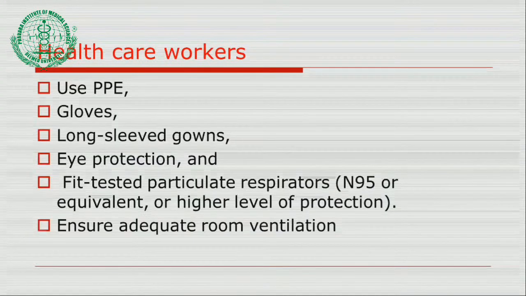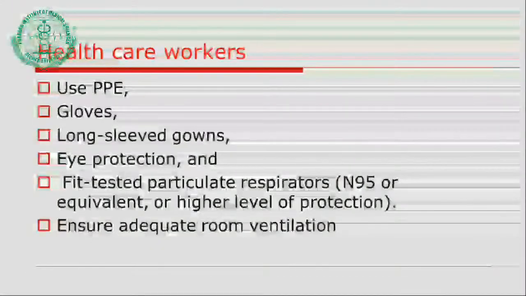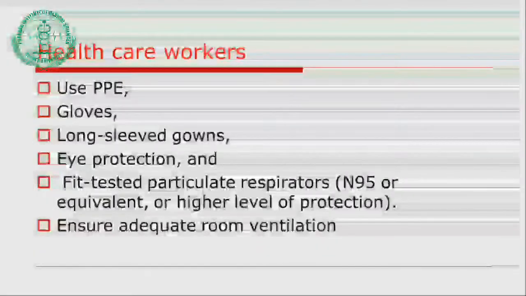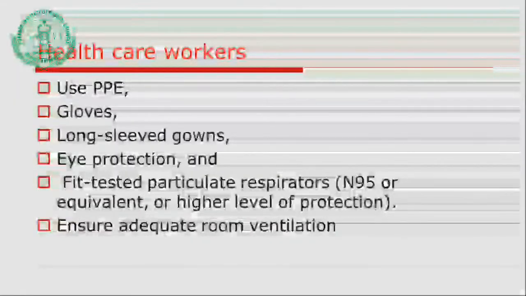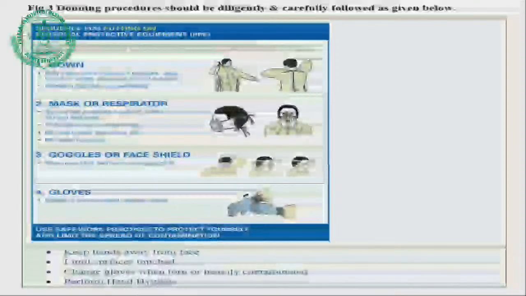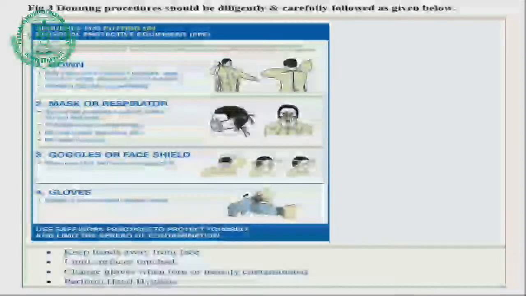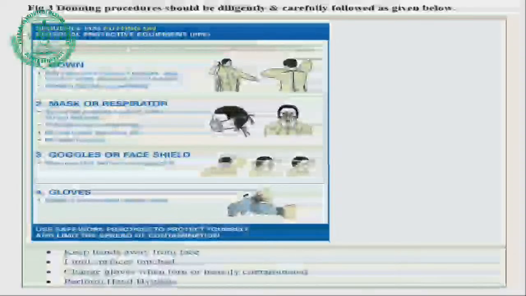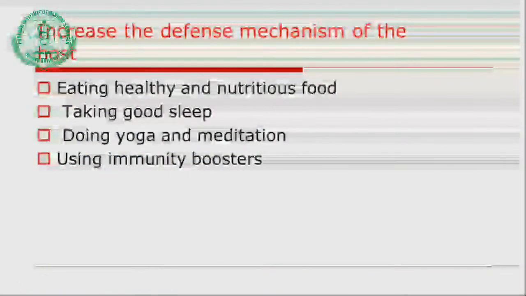The next category that is at higher risk is the healthcare workers. So for them, use of personal protective equipment, gloves, long sleeve gowns, eye protection, N95 mask, adequate ventilation in the room. These are a few important things that can be recommended, and this diagram can give you an idea of the steps of how the healthcare person should wear these equipment.